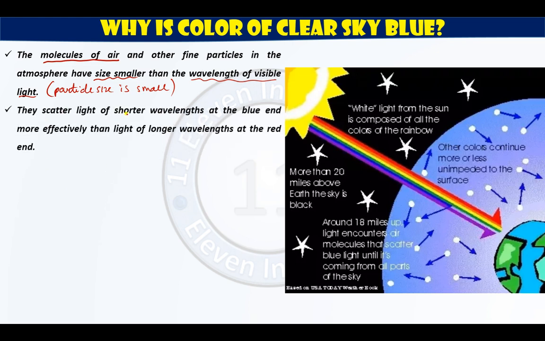They scatter the light of shorter wavelengths at the blue end more effectively than the light of longer wavelengths at the red end. Is that okay? They scatter the light of shorter wavelengths at blue end more effectively.